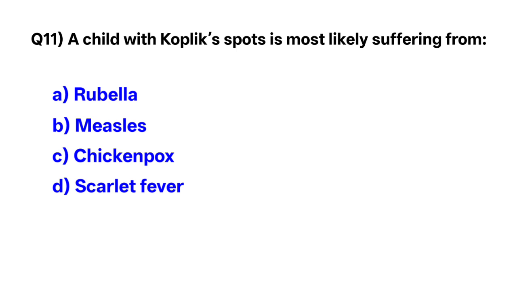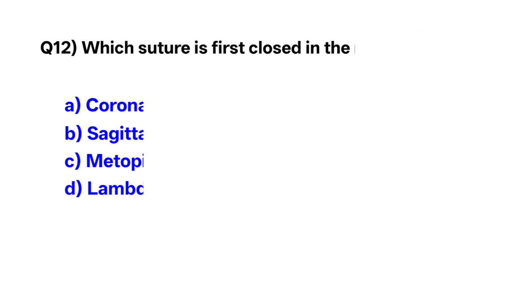Question number 11. A child with Koplik's spots is most likely suffering from. Correct option is B. Measles. Question number 12. Which suture is first closed in the newborn skull? Correct option is C. Metopic.